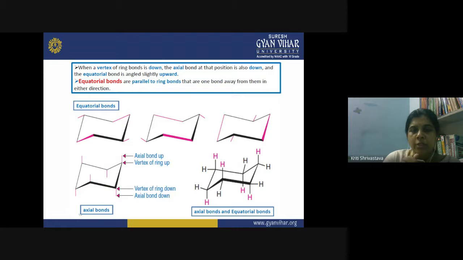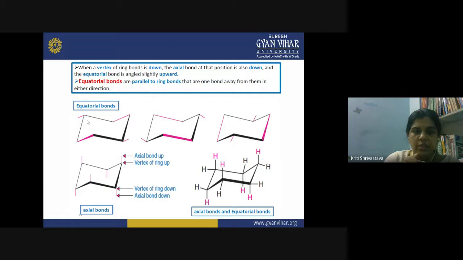And the equatorial bonds are parallel to the ring bonds that are one bond away from them in either direction. So when you are drawing the equatorial bond, they are like this. On the vertex of the ring that is up, you are drawing the hydrogen atom which is slightly bent. Similar is the case for all the equatorial hydrogens, they are slightly bent from the plane of the molecule. So this is the manner with which we draw the skeleton of the cyclohexane.